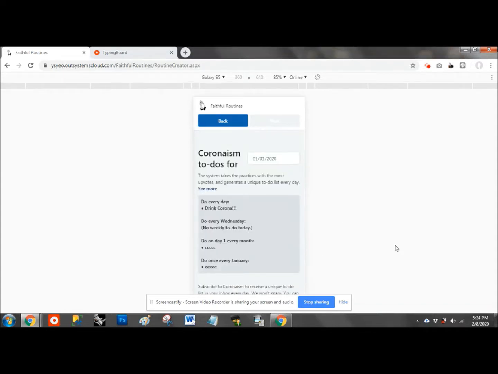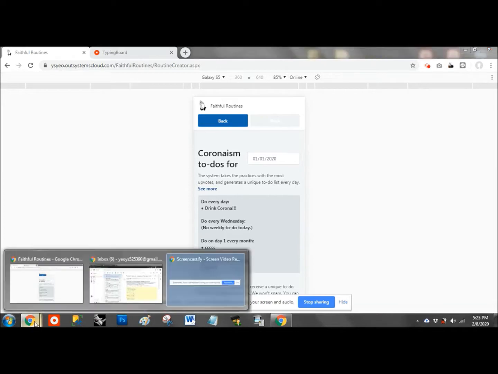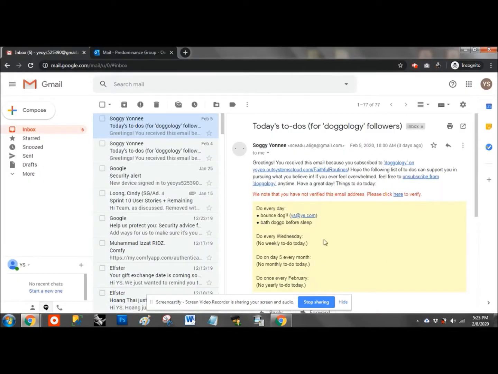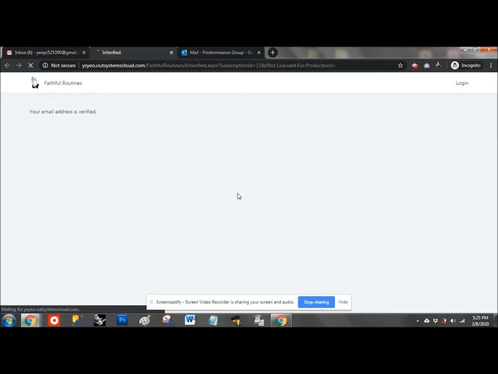Okay, so every day to-dos are emailed to everyone who subscribes to any ideology. So I shall show you an example of an email. This email will be not this email, but an email similar to this format will be emailed to every subscriber of every ideology every day. So you can verify your email. Okay, this one is not verified yet. If the user clicks the link, it immediately verifies the email account.